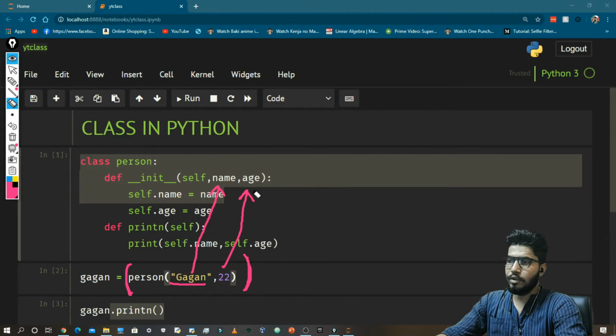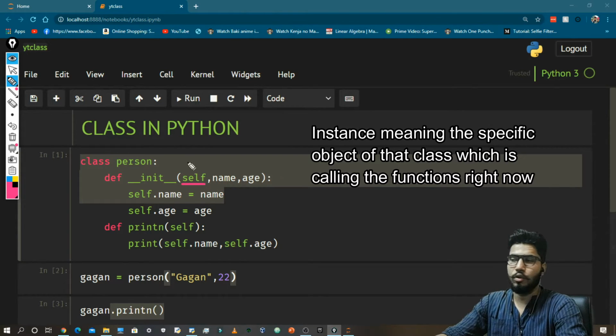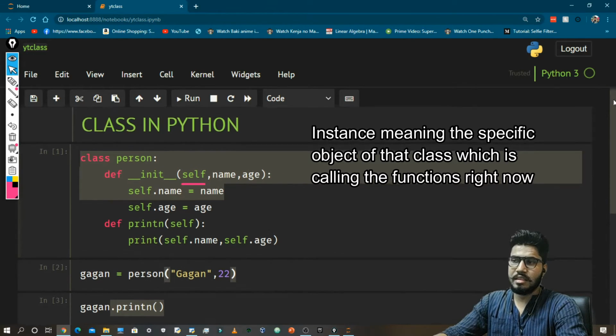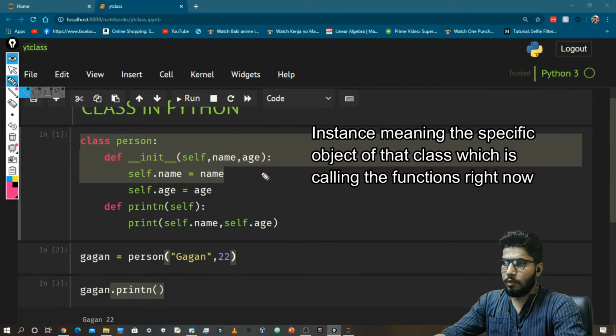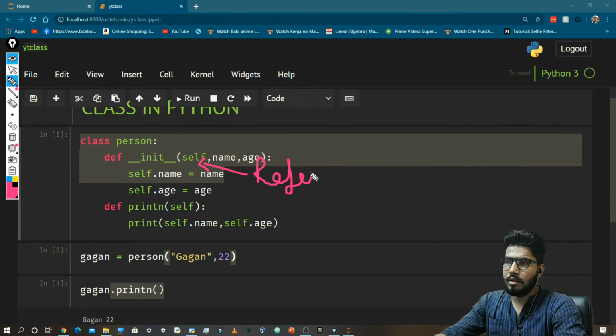Now the second thing we need to talk about is self. So guys, here self means that you are referring to the specific instance of an object, or a specific instance of a class. Self is used to refer to the instance. So which instance is calling it right now? That's why every function has self.